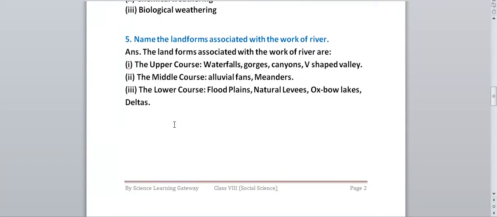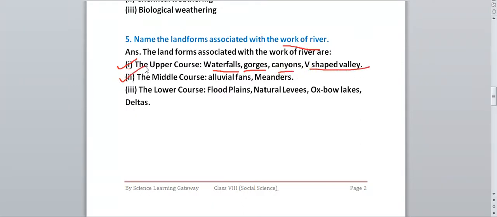Next question, question number 5. Name the landforms associated with the work of rivers. Now we have to write the names of the landforms which are associated with the work of a river, that is, the landforms formed by the work of a river. The first one is the upper course. These are the landforms formed in the upper course: waterfalls, gorges, canyons, V-shaped valley.